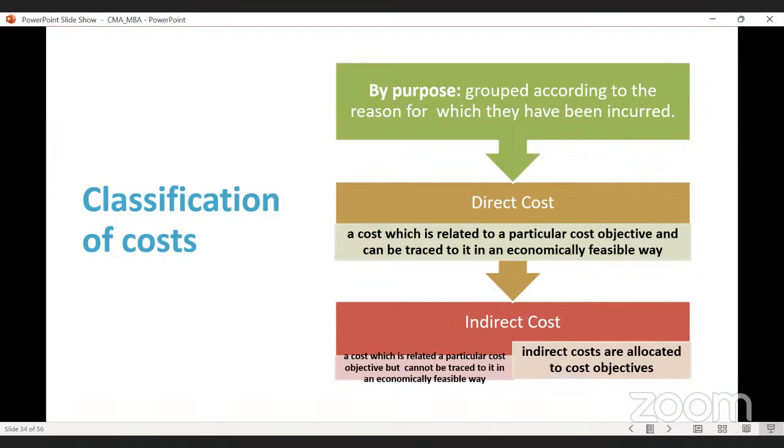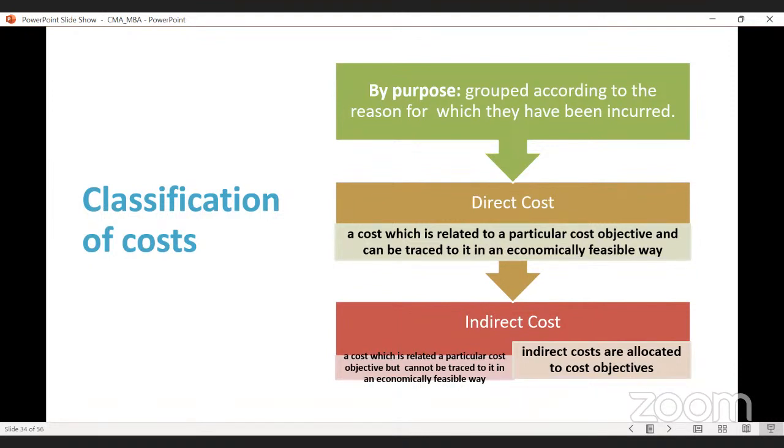So these are the direct costs. We are able to trace and identify those costs in an economically feasible way.